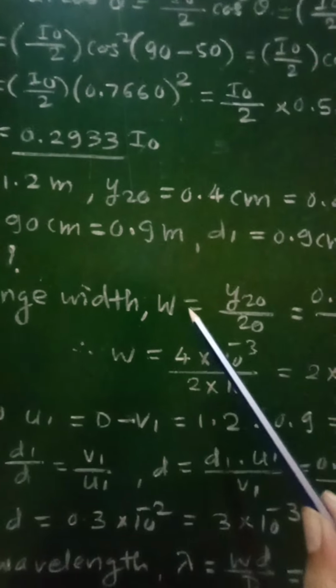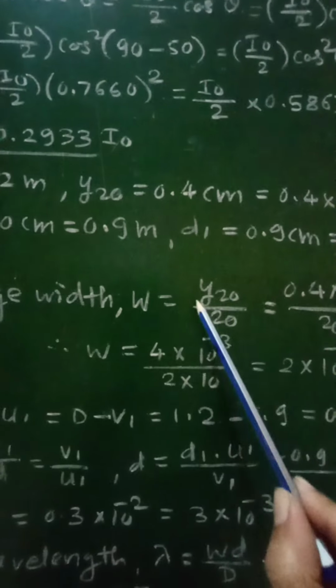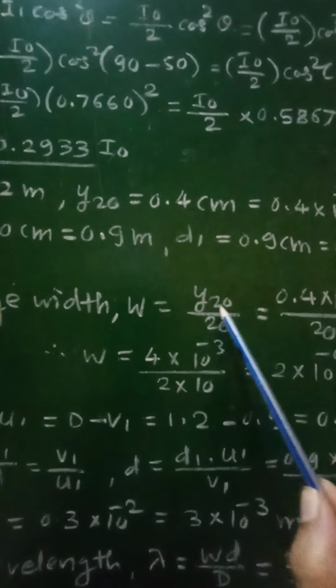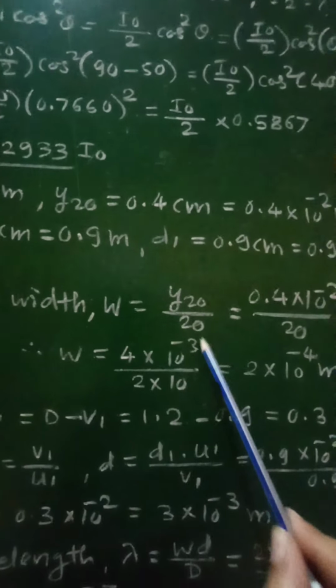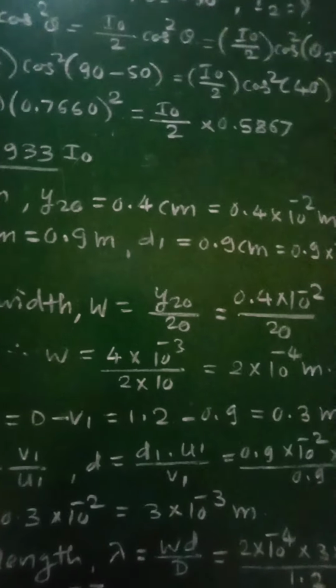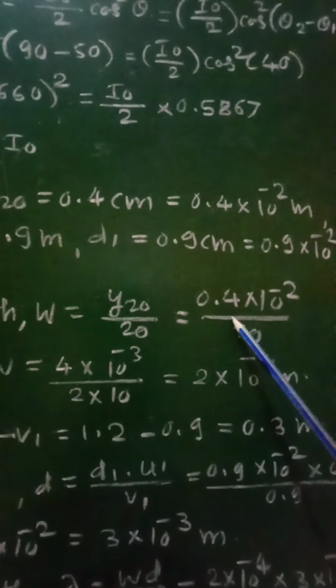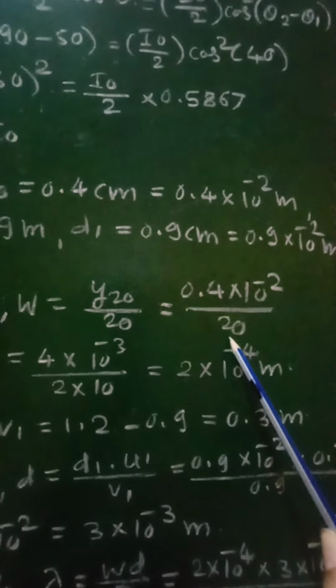One bandwidth will be calculated as W is equal to Y20 upon 20, the distance between the central bright band and 20th bright band divided by 20, because in that distance 20 fringe widths will lie. By putting the value, that will be equal to 0.4 into 10 raised to minus 2 upon 20.